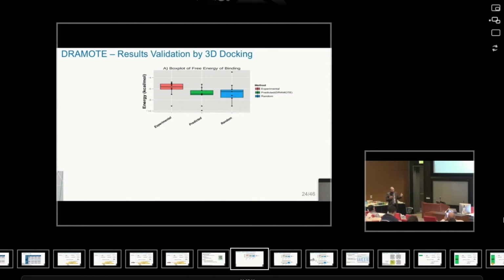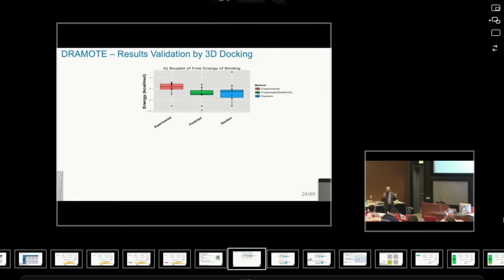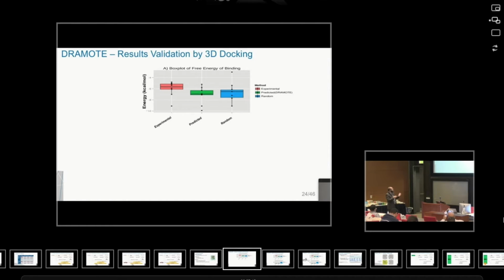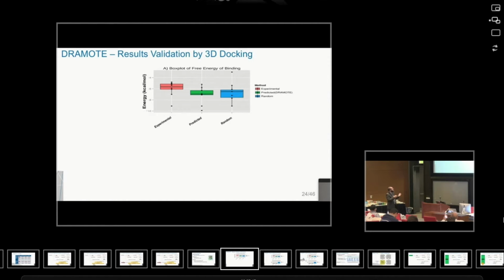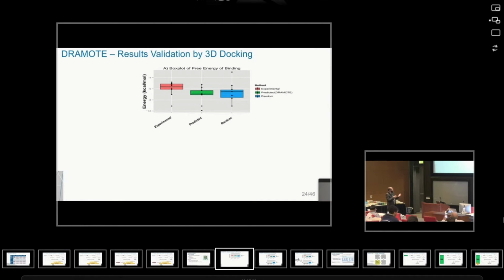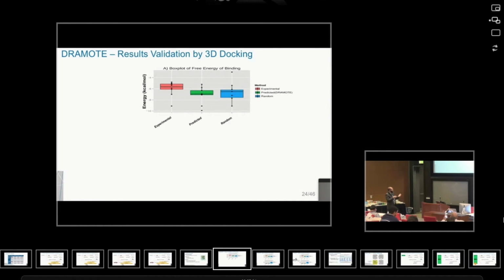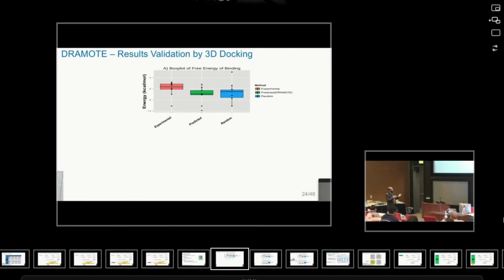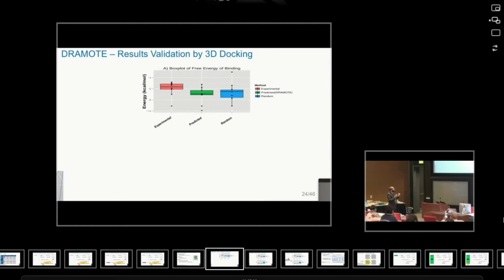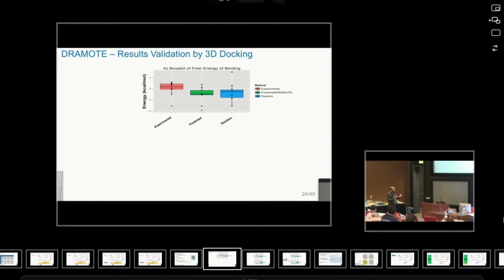So when we do 3D docking, we get two different metrics for evaluation. First of all, it's the energy of interaction, and the lower it is, the better it is. So this is the experiment. This is a box plot for the three different groups: the experimental one, the predicted group that we predict, and the random one. And we achieve the best median across all. But the experimental here did not achieve the best result.